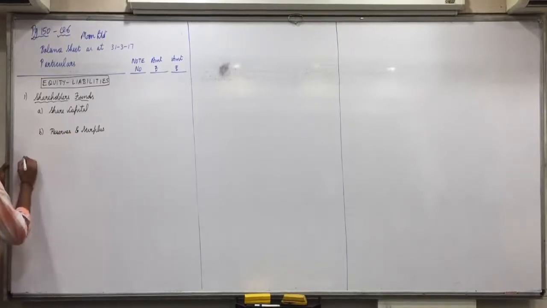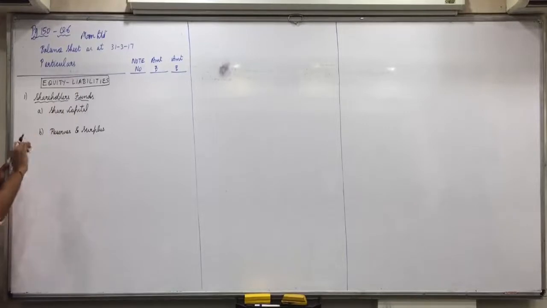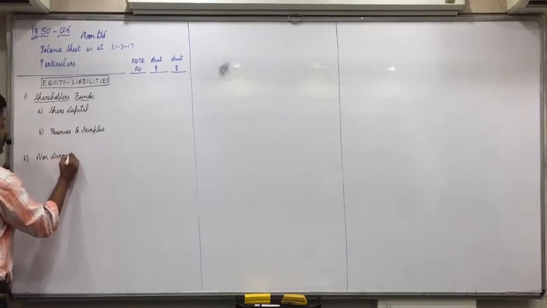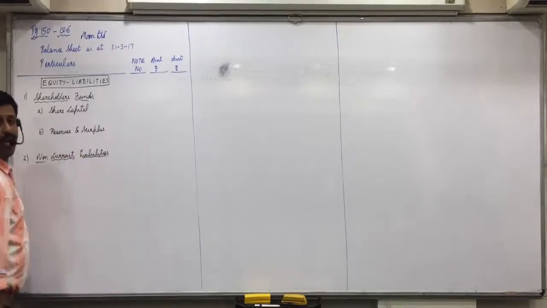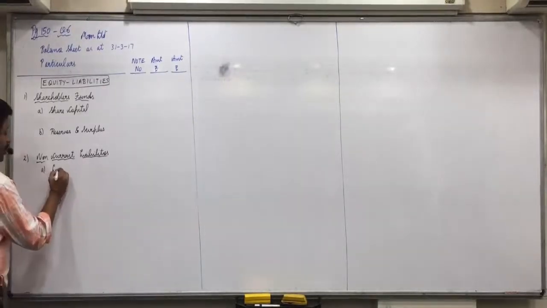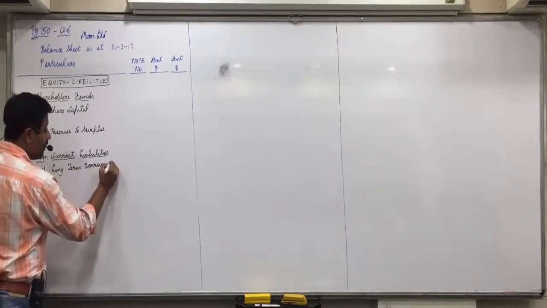Now, liabilities are of two types. First, non-current liabilities. What is going on over there? Last two benches are talking a lot. Now, non-current liabilities. L, long-term borrowings. Leave one line.